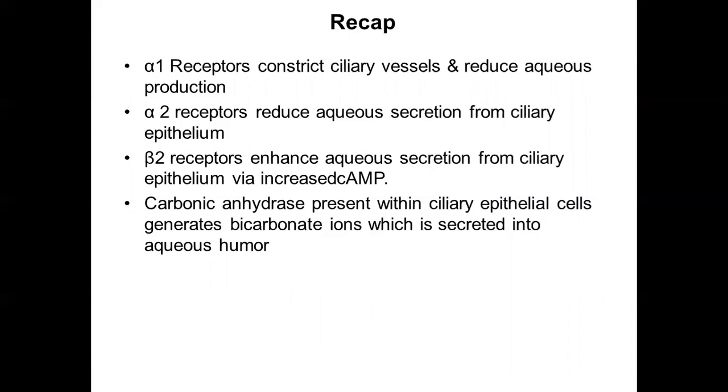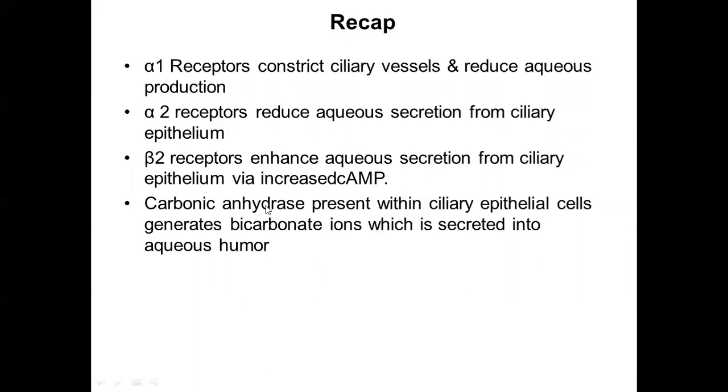Alpha-2 receptors are present on the ciliary epithelium and they reduce the aqueous secretion. Beta-2 receptors are present on the ciliary epithelium and they increase the aqueous secretion by increasing the cyclic AMP. So you can see alpha-2 receptors and beta-2 receptors are both present on the ciliary epithelium. Alpha-2 receptors reduce the aqueous secretion, whereas the beta-2 receptors increase the aqueous secretion.